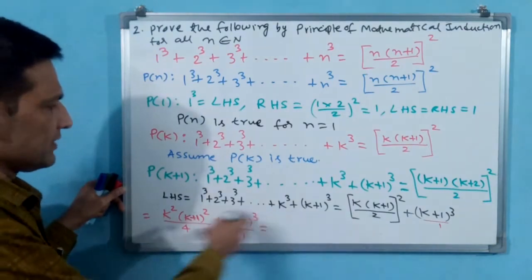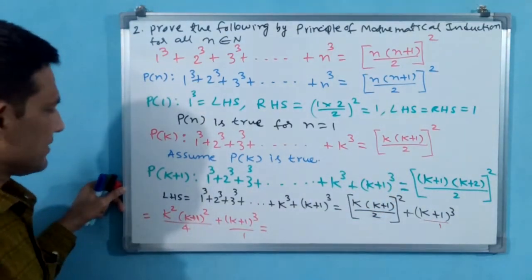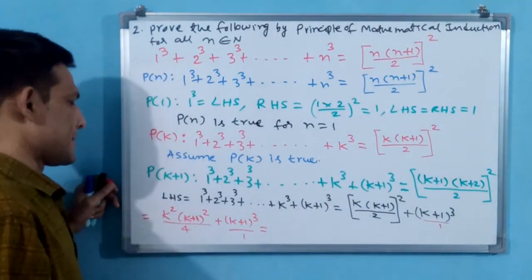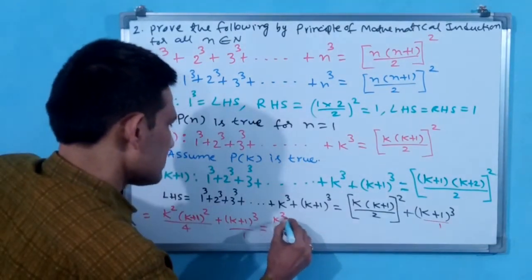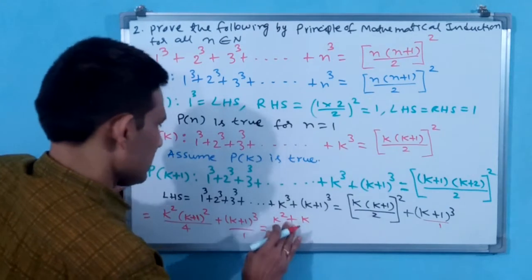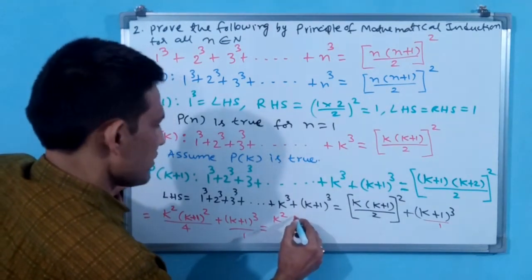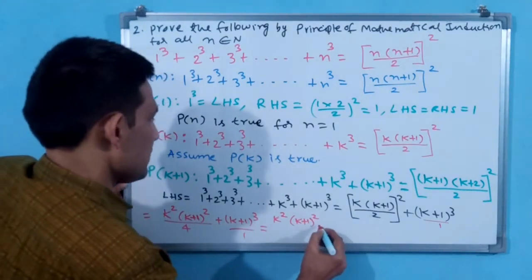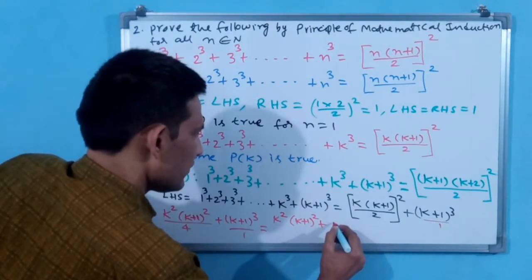You understand now this step? Because I have squared, I have opened this bracket. Now you see cross multiply: k square into (k+1) whole square plus 4 into (k+1) whole cube.